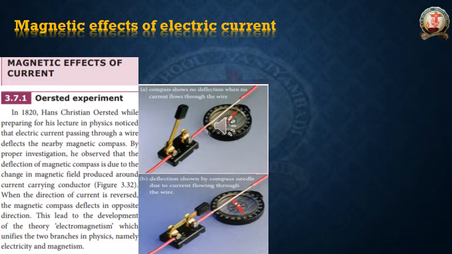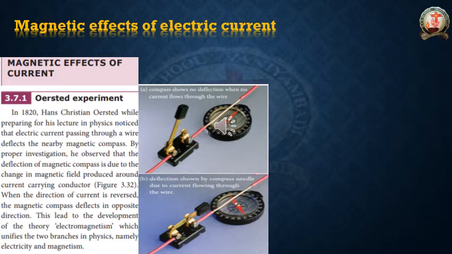For our convenience, here I inserted one image. Please see the magnetic effects of current. This explanation I will give you later. First of all, observe the two images on the right side.